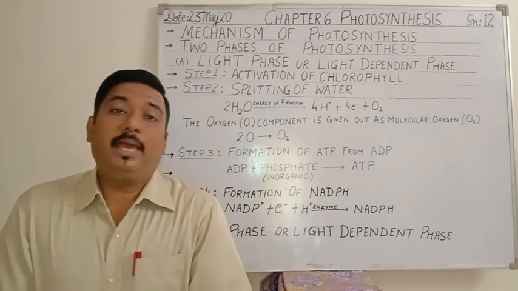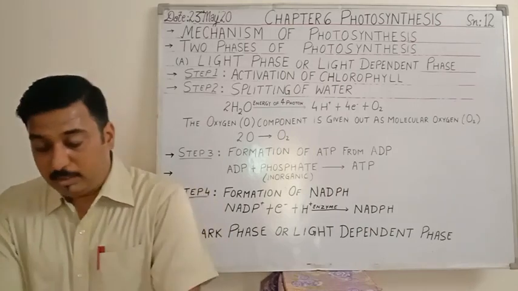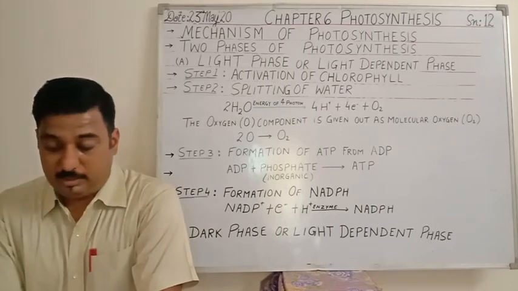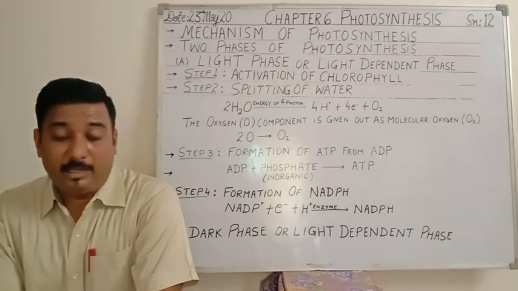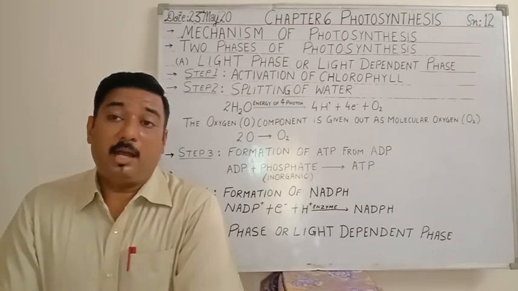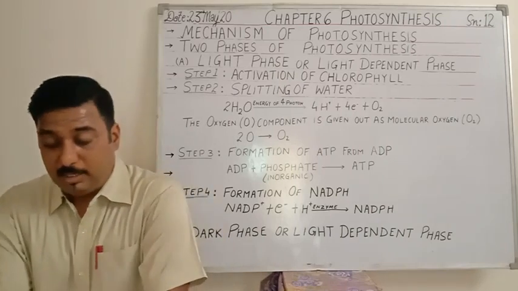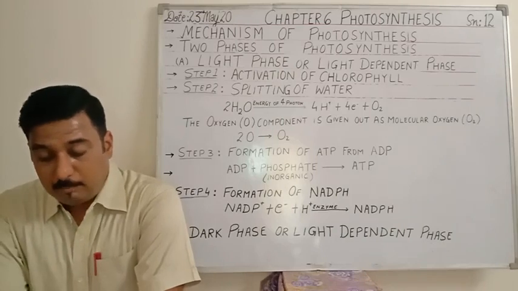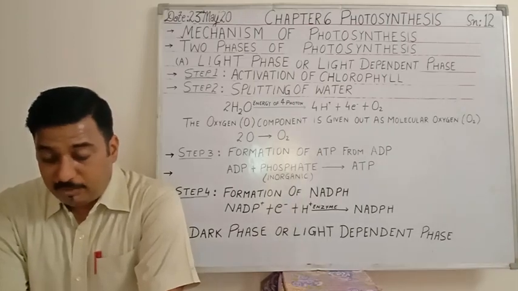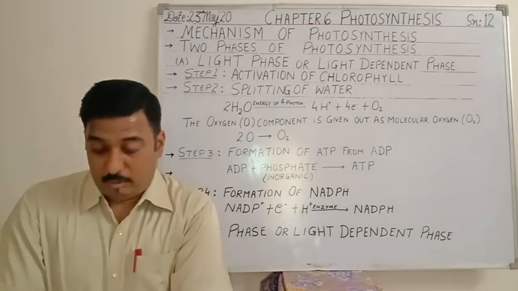Okay, so before moving ahead, let's have a quick recap of what we have studied in the last class. In the last class we understood about the process of photosynthesis. I had explained you that plants are self-food producers, and what makes them produce the food by themselves? It is the autotrophic nature of the plants. I had explained you about the process of photosynthesis, the definition of photosynthesis, and its significance, that is the importance of photosynthesis.